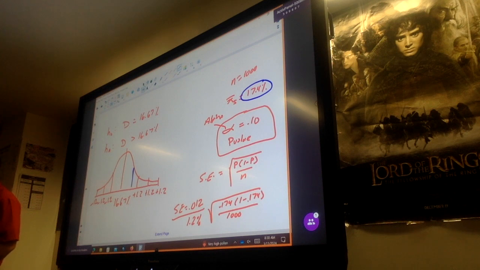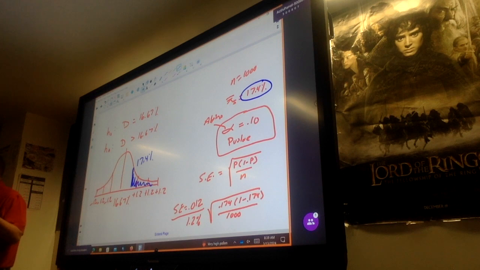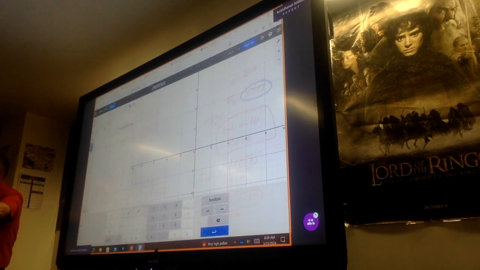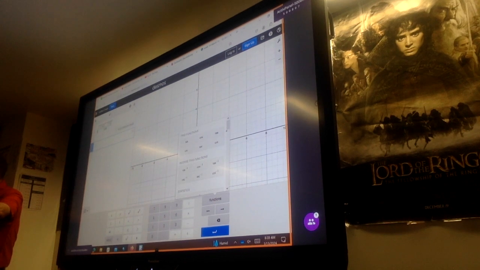So this is basically where that 17.4% is. Alright, so that's basically what our normal distribution looks like. I didn't add 1.2, I just showed it here. But Jake Paul is less experienced, so I'm going to do a t-distribution, because we have so little data. So it's a t-distribution, 1,000 rolls, degrees of freedom 999.